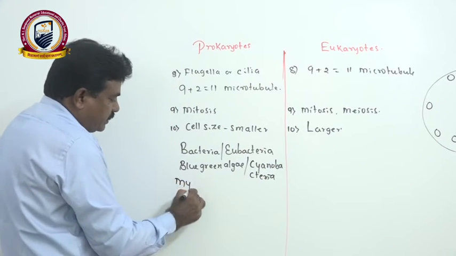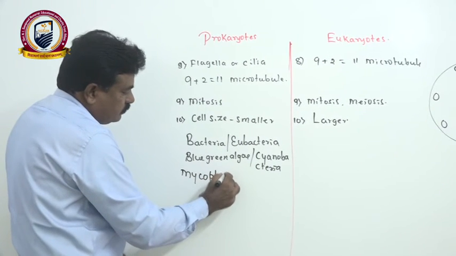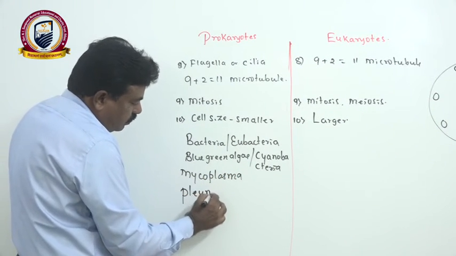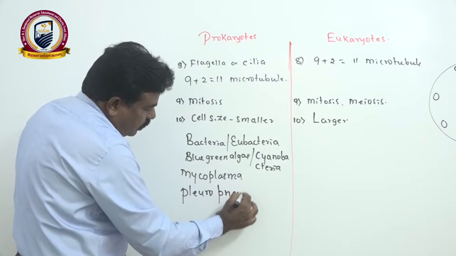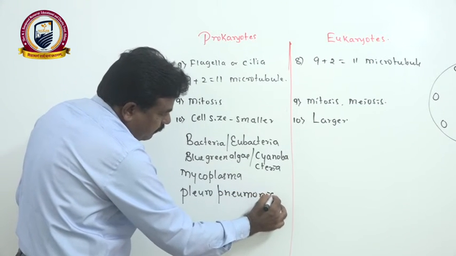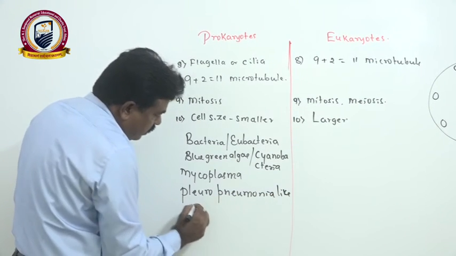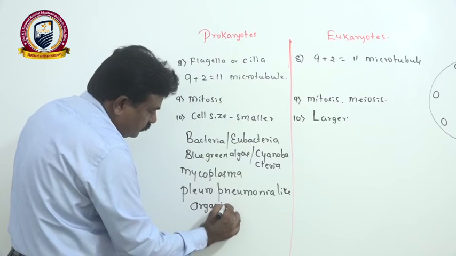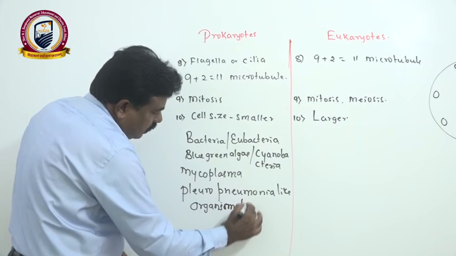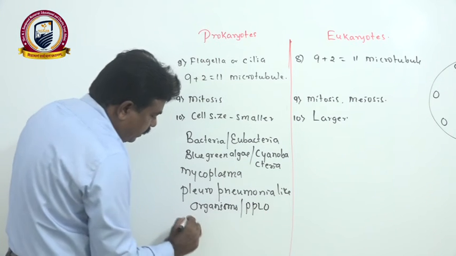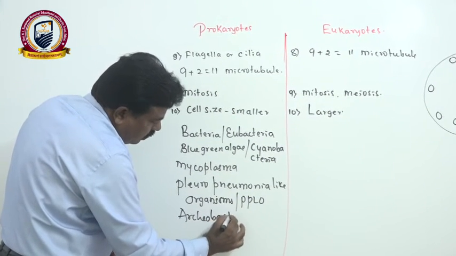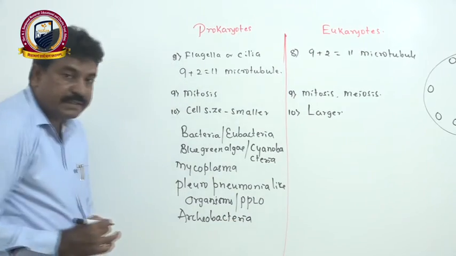Then mycoplasma and pneumonia-like organisms, which we also call PPLO. And ancient bacteria called Archaeobacteria are there.